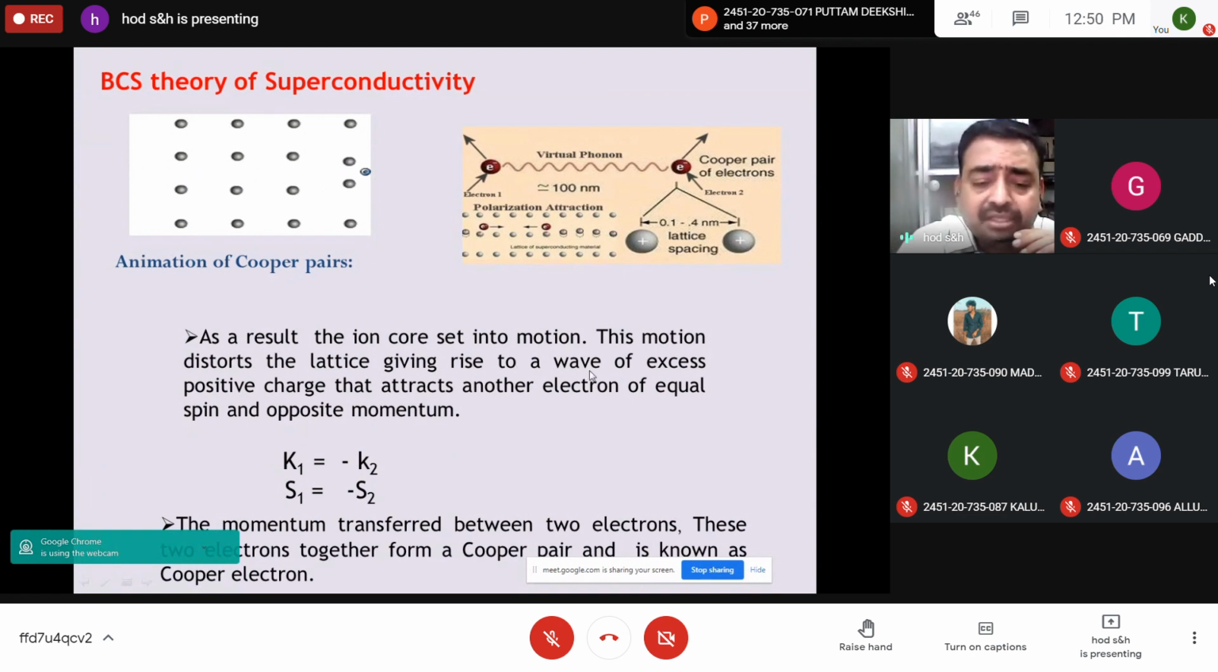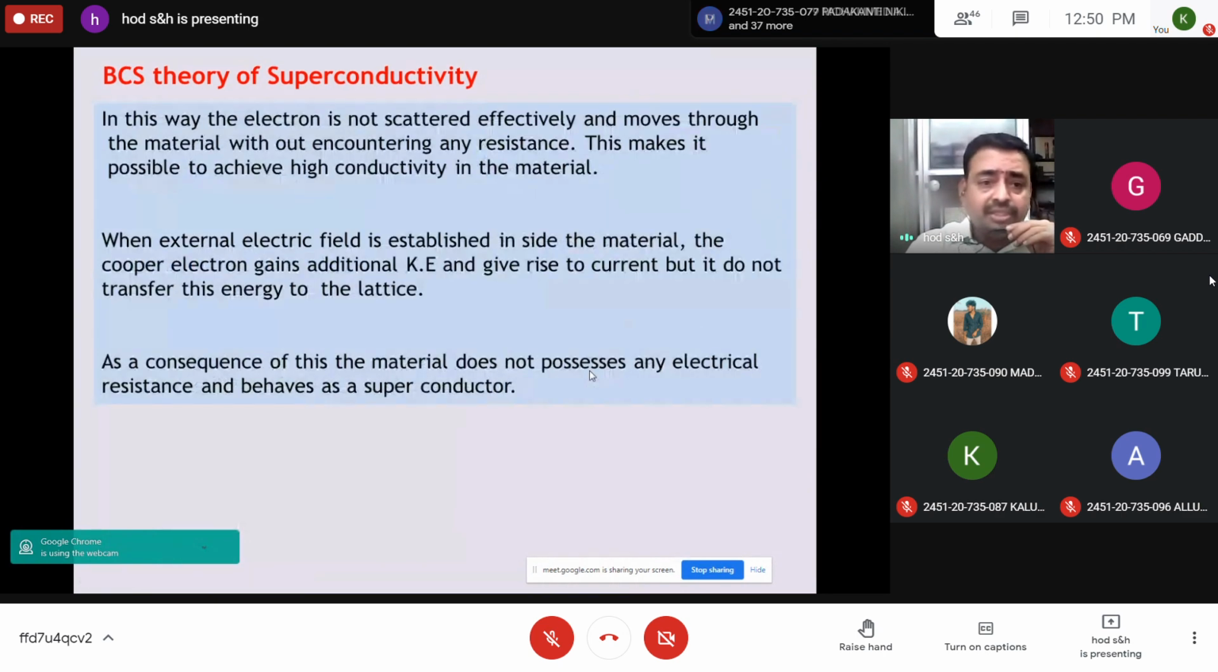So you can assume that the electrons together form a Cooper pair, and this pair of electrons is called a Cooper electron pair. In the figure you can see two electrons coming and interacting with each other. One is disturbing the ion and the second one is giving back to the second electron. In this way, without much loss of energy, the electron is propagated in the crystal, so that the net loss of energy is zero. Effectively, the electron is not scattered and moves through the material without encountering any resistance.